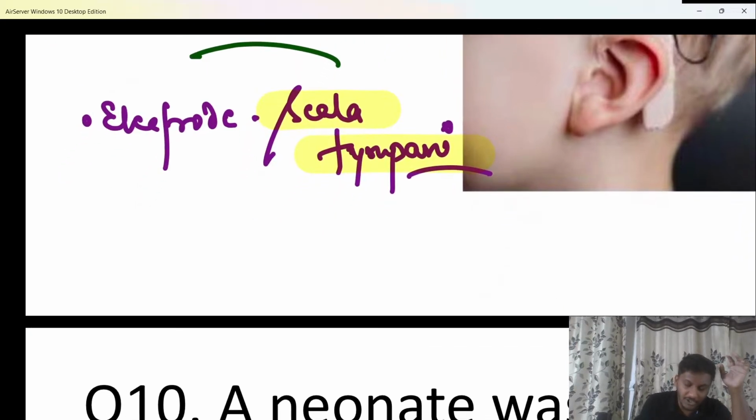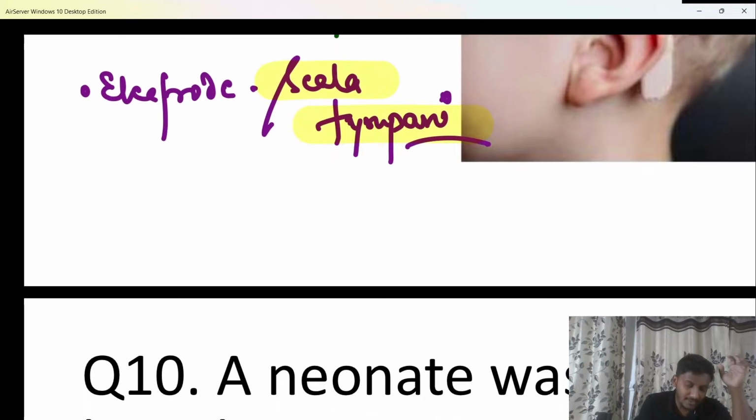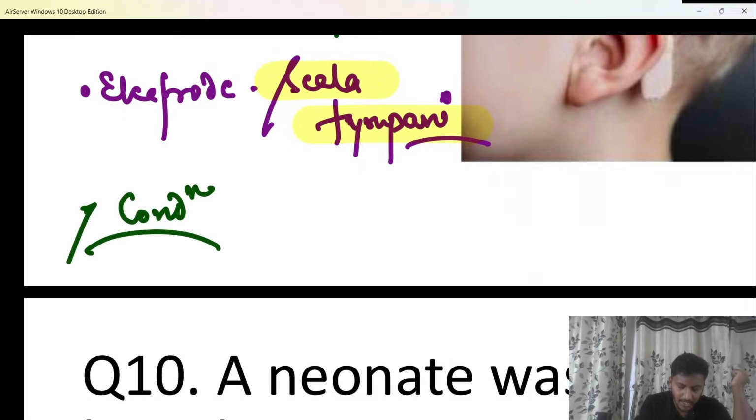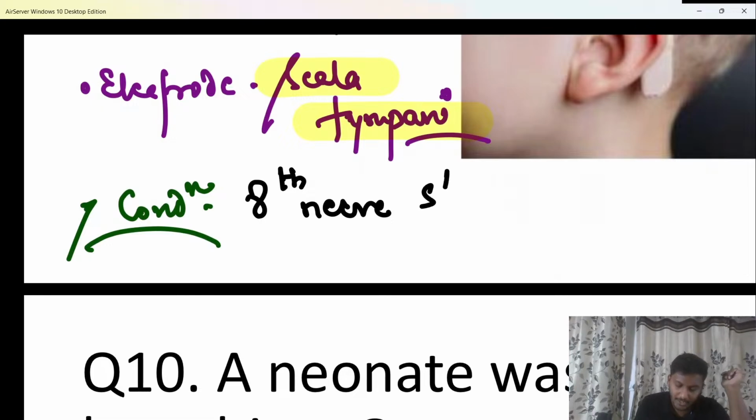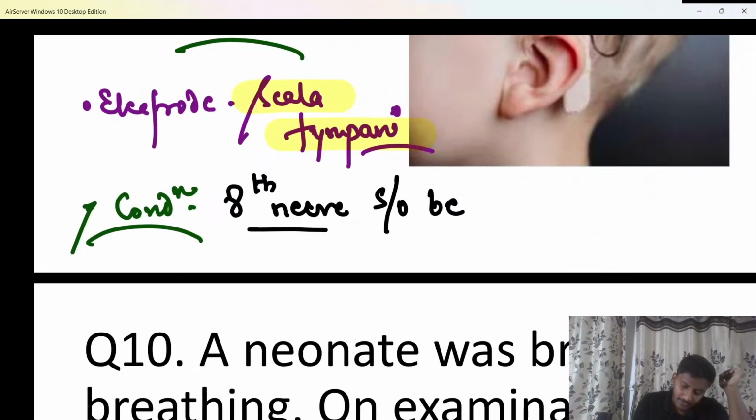But what is the condition for a cochlear implant surgery, beta? What is the prerequisite that should be fulfilled? What is the mandatory condition? Should the eighth nerve of the patient be damaged or normal? The eighth nerve should be absolutely normal, beta, it should be intact.